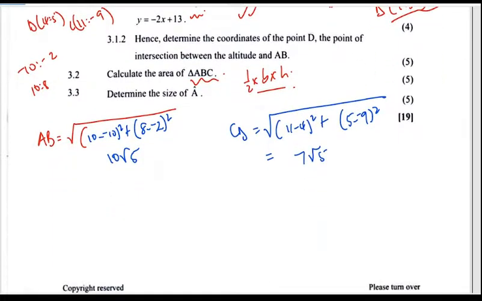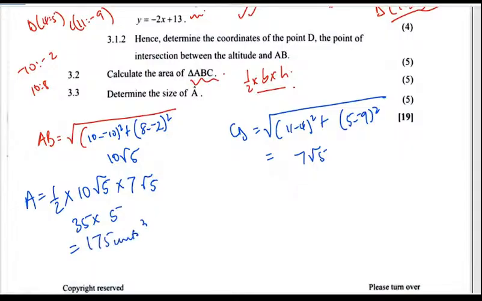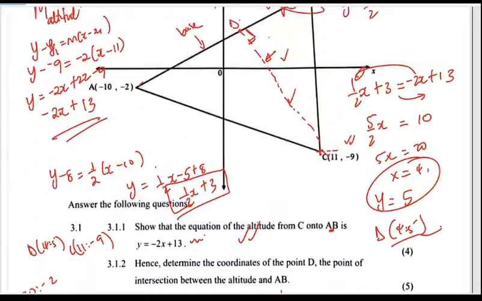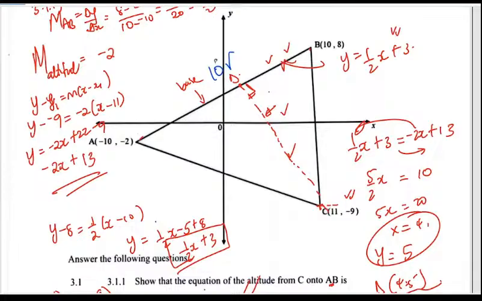Okay, so we know that the area is going to be a half times 10 root 5 multiplied by 7 root 5. So half of 10 is 5. 5 times 7 is 35, multiplied by 5 again, which is 175. This is units squared. All right, then 3.3, they want us to get the size of A. We're saying this is 10 root 5. They want us to get this angle here.